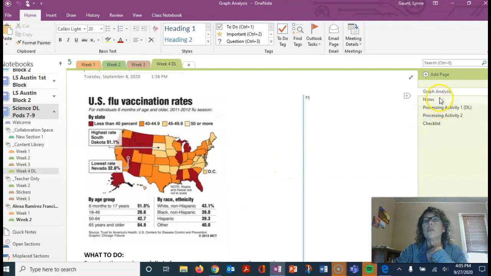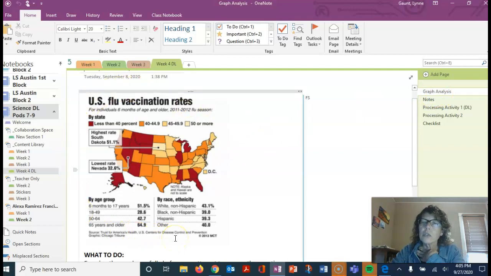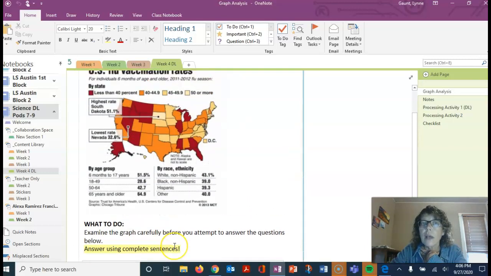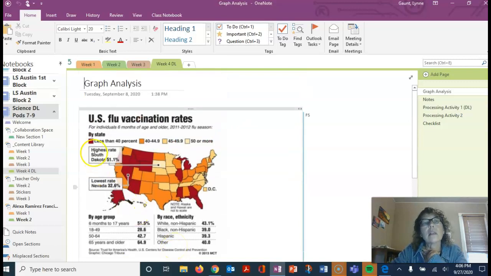As usual, you see there's a graph analysis page. I've been telling my students in class lately that I think you should look at these graphs like they're a puzzle. So before you ever even read the questions, don't go read the questions first. Look at the graph first. Look at the key. Look at the title. Look at the subtitle. Check out these states and what colors they are and what that actually means.